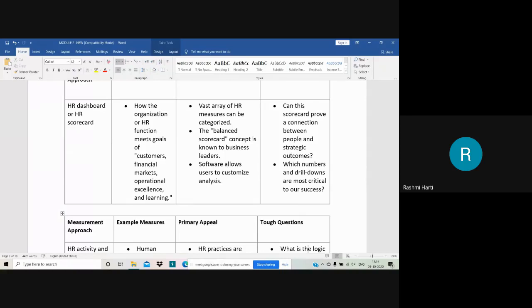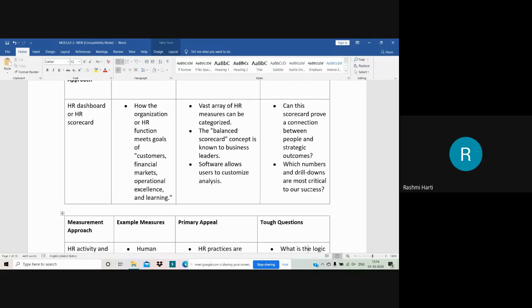HR dashboard, a simple example: when you are driving a car, you will have a dashboard in front of you, right? Whenever you increase the speed, immediately it will show you that you have increased the speed. When some door is not closed, immediately it will indicate that the door is not closed, or the seat belt is not worn, right? So whatever actions you are doing, it is going to give the output of that. That is what HR dashboard does, right? Whatever functions the HR performs, what exactly is the output of that particular function is seen in the HR dashboard or HR scorecard.